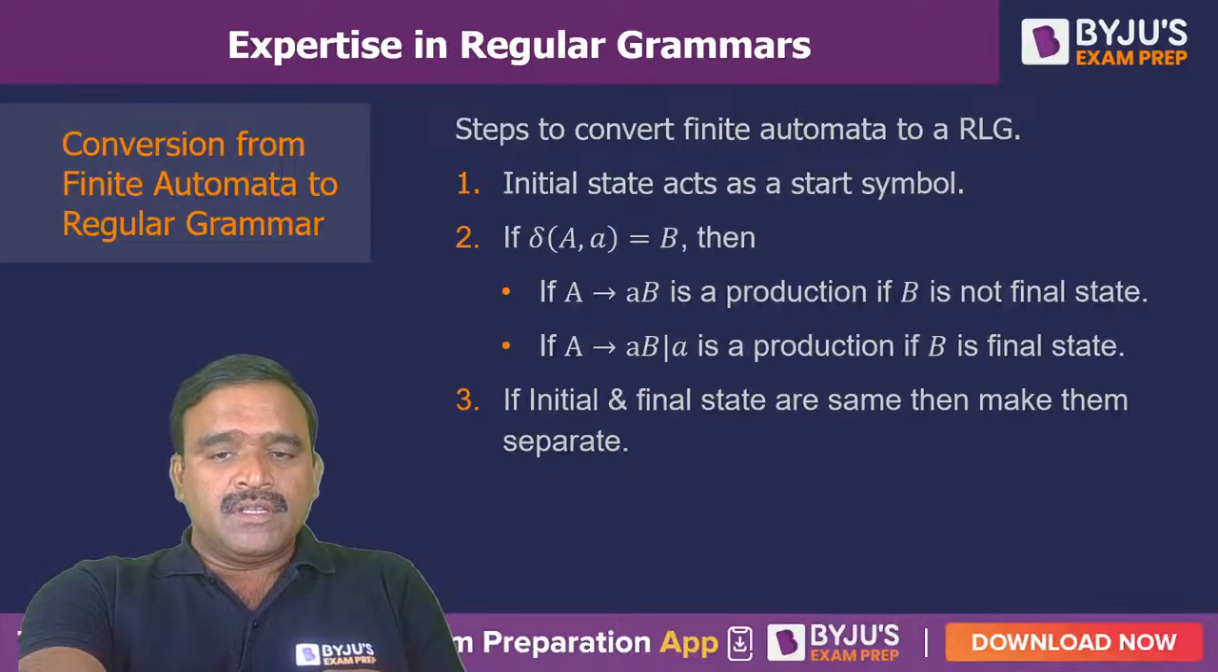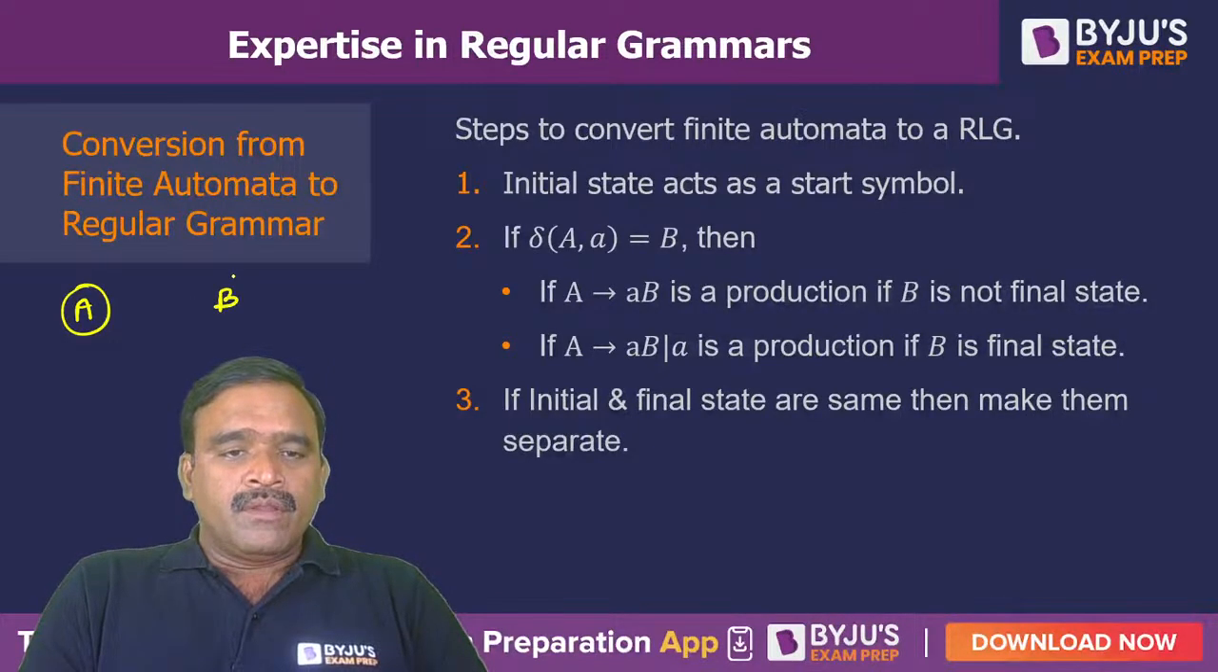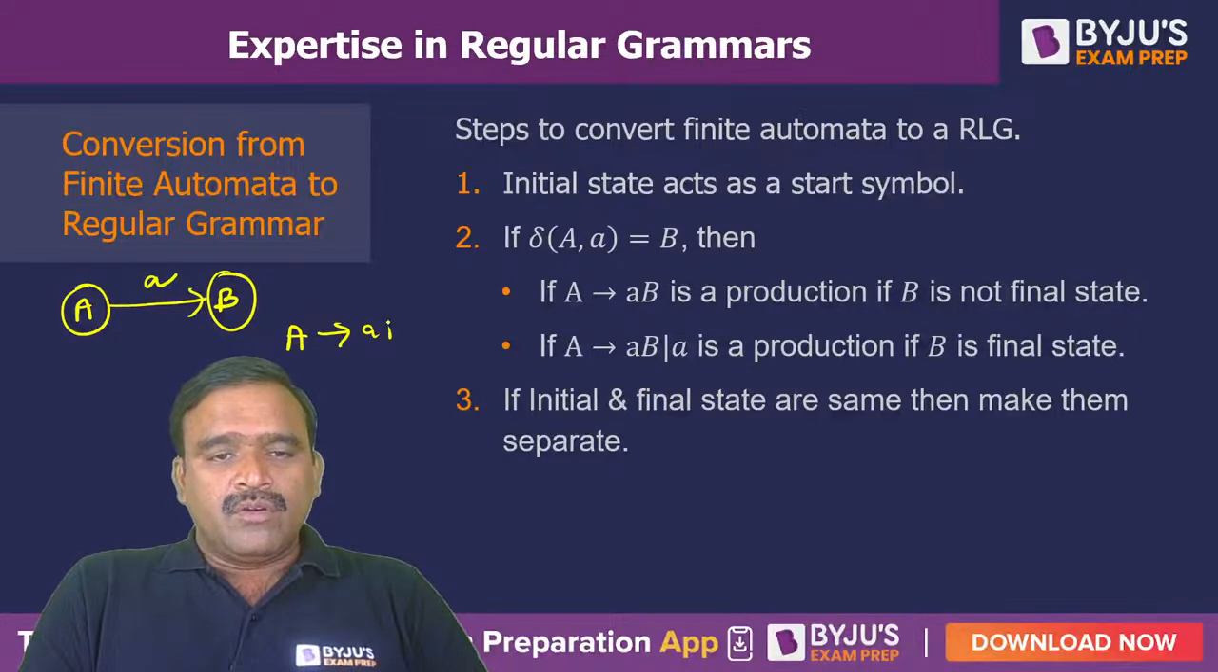And if initial and final state are same, then make them separate like this. Let us suppose we are having a state A and state B, and we have a transition between state A and B with input a. Then the equivalent right linear production is A to aB. We have to write that. B does not belong to final.